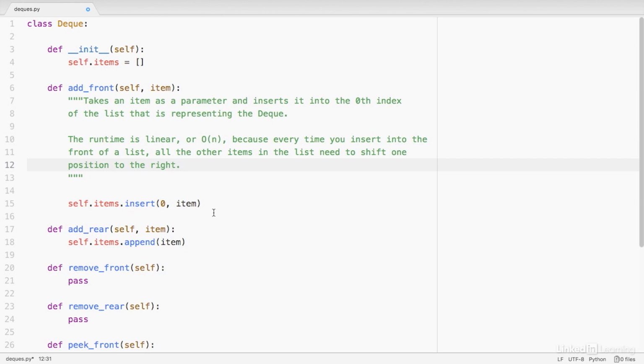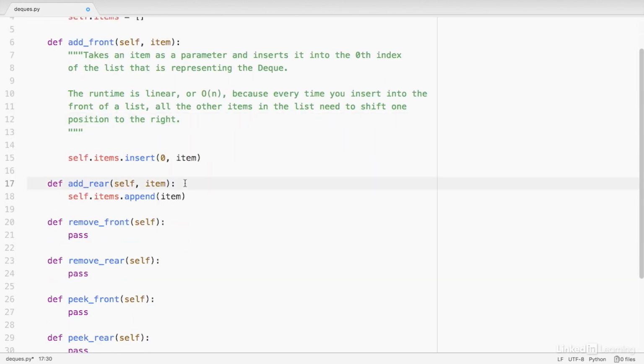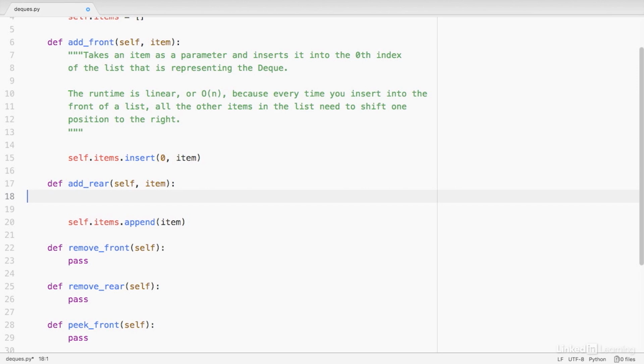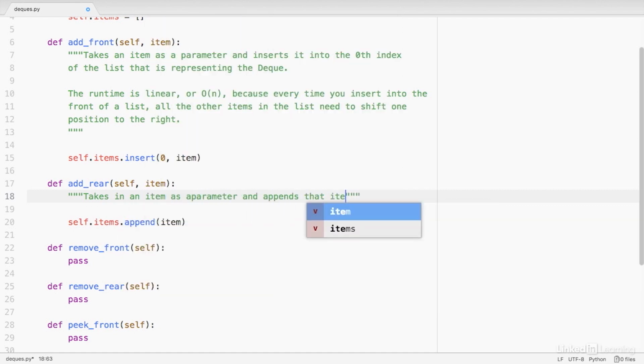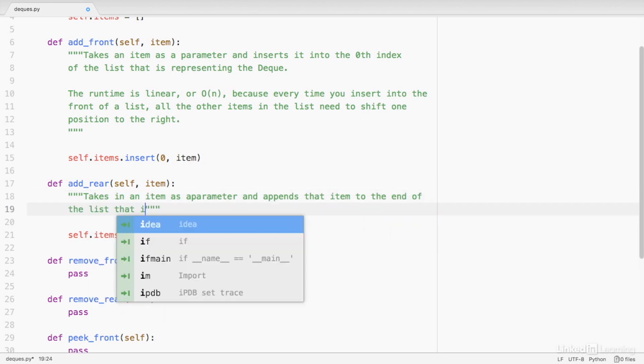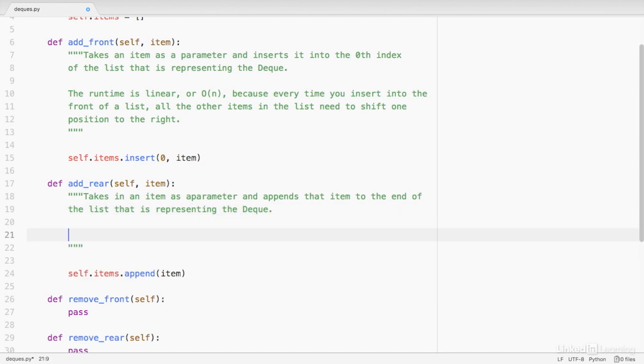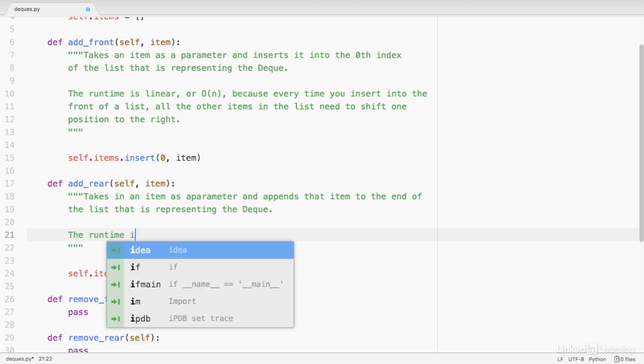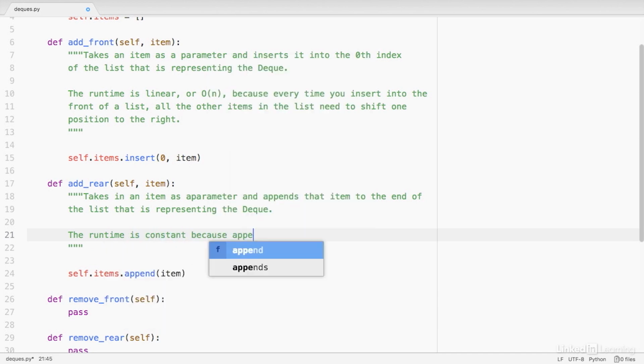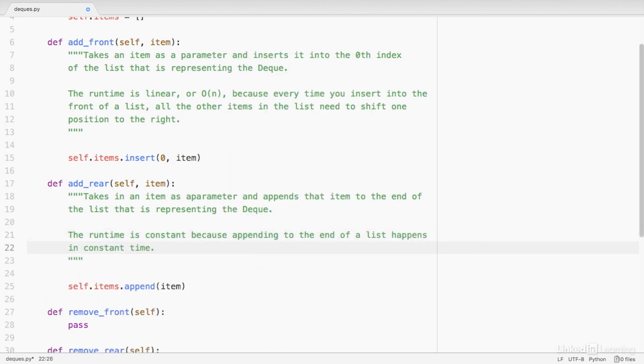Okay, and we can do a similar docstring for addRear. It'll be a little bit different, of course, because the logic is slightly different. But we can say takes in an item as a parameter and appends that item to the end of the list that is representing the deque. The runtime here is a bit better. It's constant time, because appending to the end of a list happens in constant time. And there we go. Our first two methods are complete.